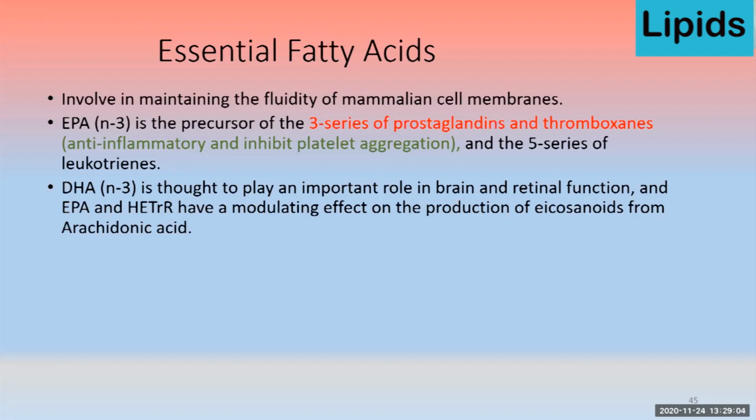Similarly, docosahexaenoic acid is also an N3 fatty acid, and it is thought to play an important role in brain and retinal functions. And this EPA and hydroxy tetraenoic acid have a modulating effect on the production of eicosanoids from the arachidonic acid. So this is all about these essential fatty acids.